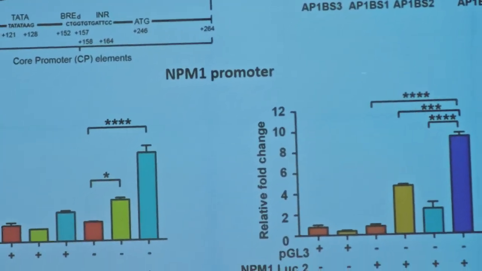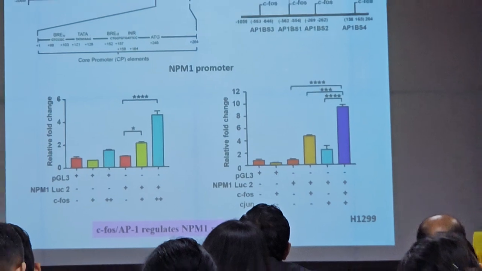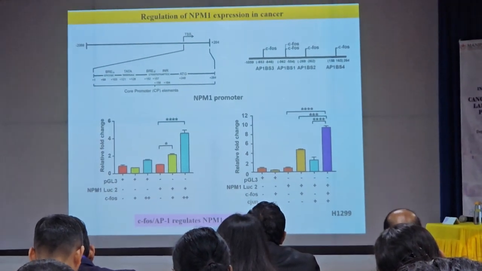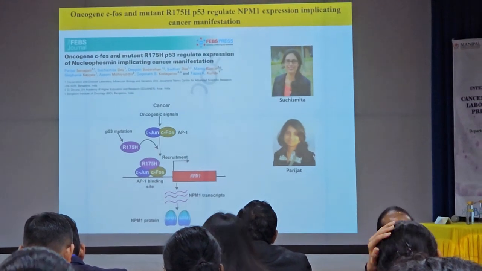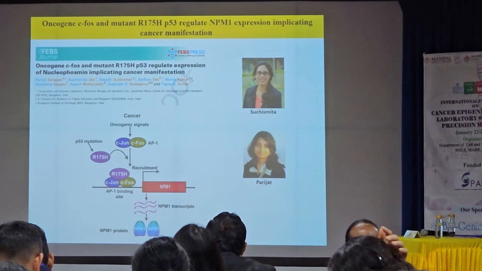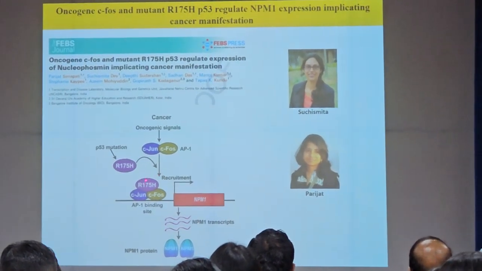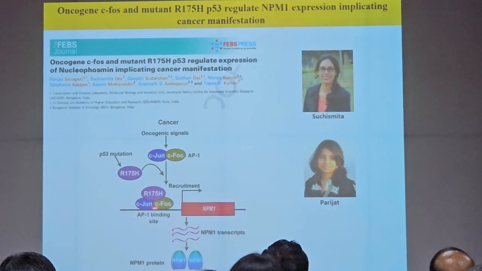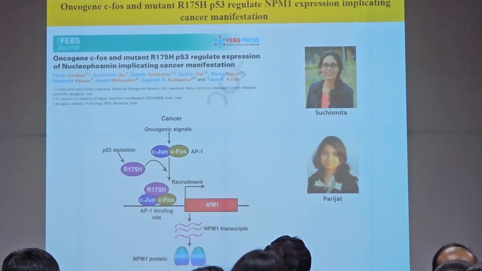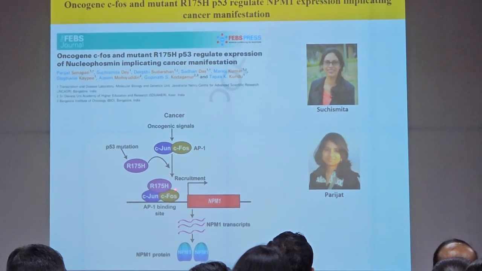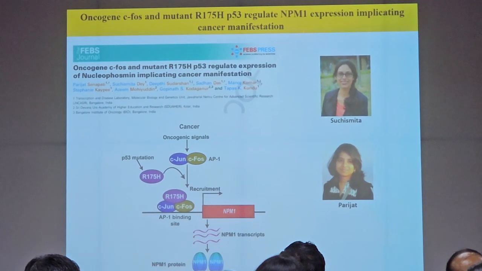Well, why is NPM1 overexpressed in oral cancer? There are many reasons. To cut a long story short, what we find is that mutant P53, I'm giving you just one slide on it, but much work has been done by us, gets recruited by AP1 transcription factors, and this induces the NPM1 expression.